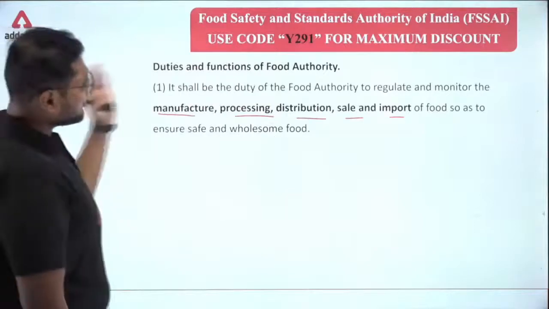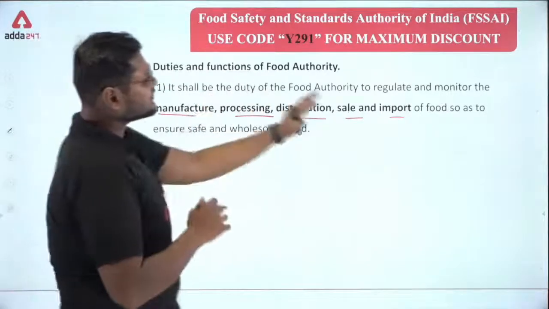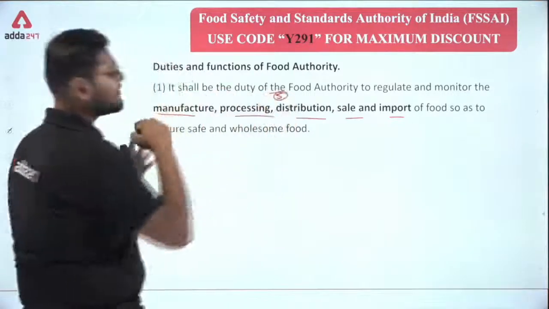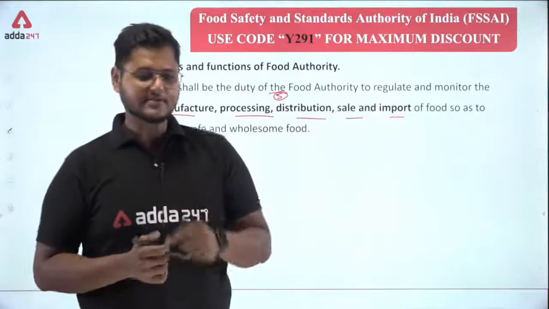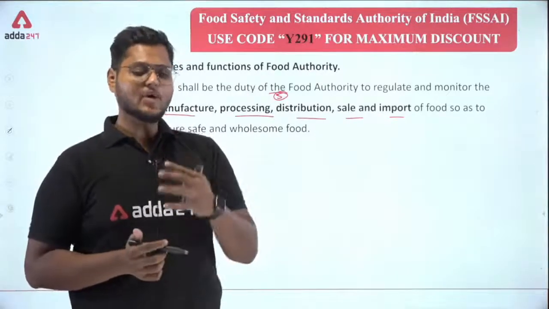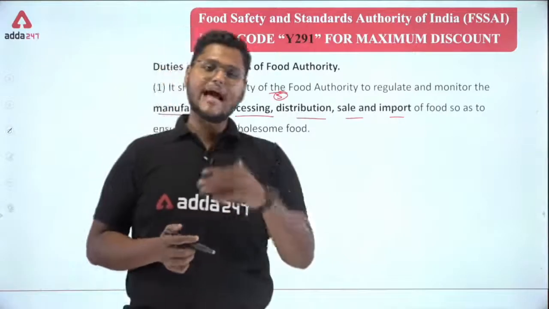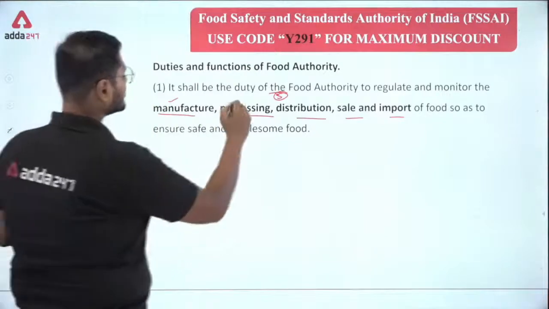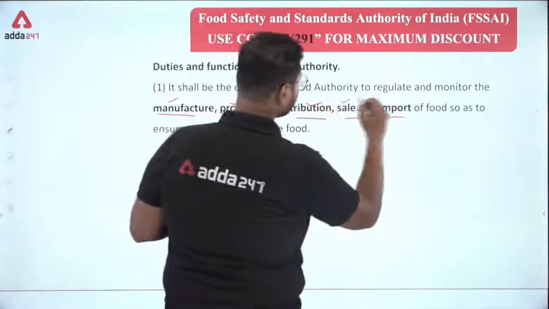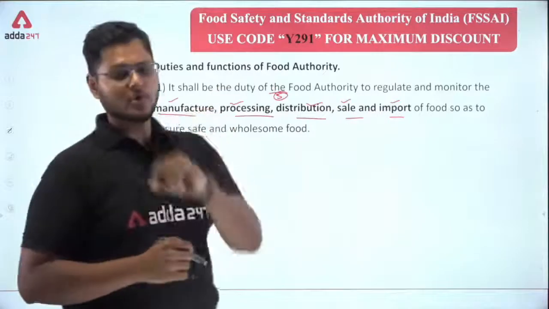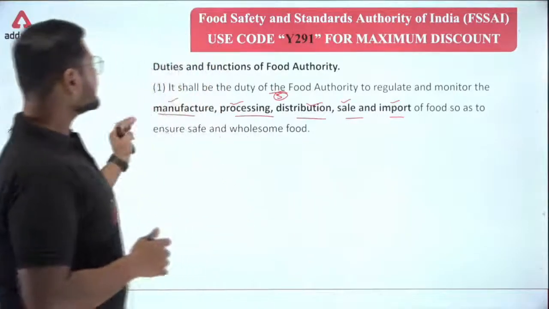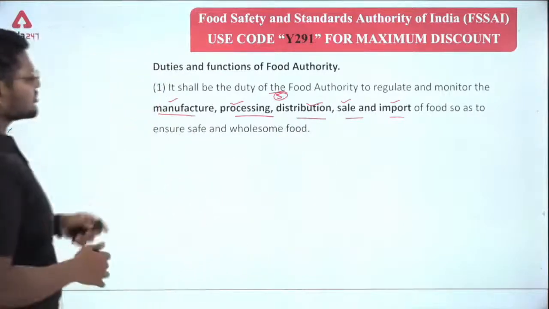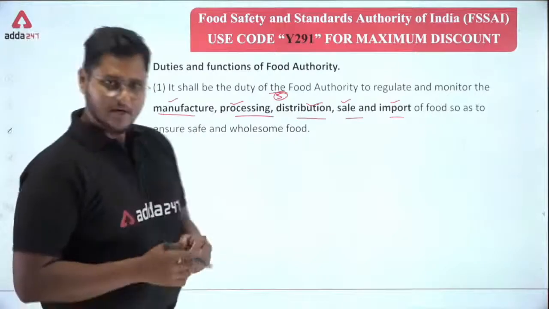So what are the duties? It shall be the duty of the food authority to regulate and monitor. Again, these are among the most important things that we have already studied in our previous classes. Here the food authority is regulating and monitoring the manufacture, the processing, the distribution, the sale and the import of food. Clear guys? These are the things the food authority is regulating and monitoring, so as to ensure safe and wholesome food.